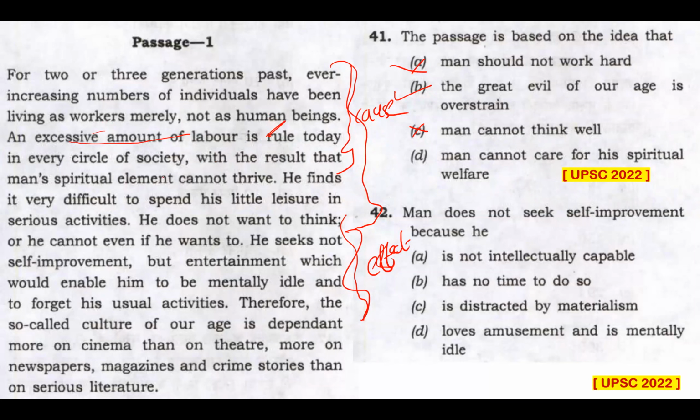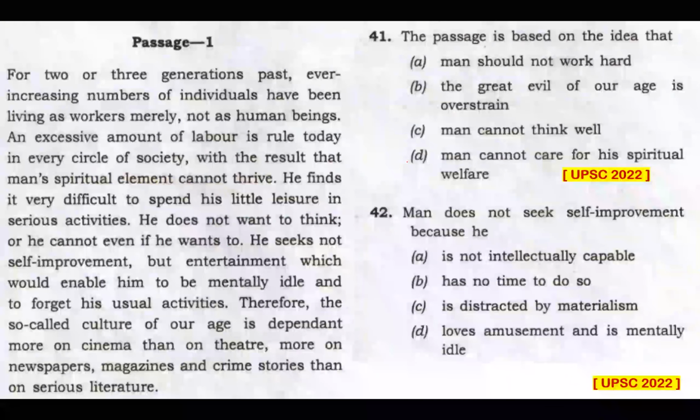He finds it very difficult to spend his little leisure in serious activities. He does not want to think. Now, this passage is primarily about the cause. And of course, there's a mention of the effects. But the passage is based on the cause and not just about the effect. The focus is on the cause. That's why option B is the right answer. And option D can be eliminated because option B is the right answer.